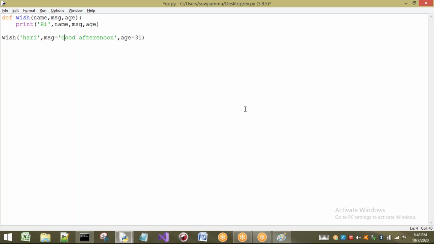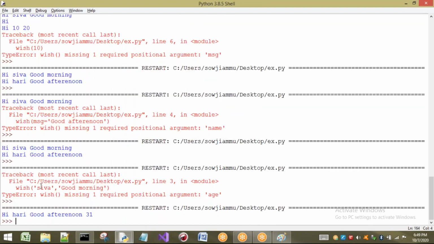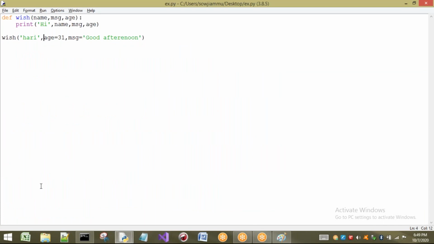That means before the keyword arguments only positional arguments should be there, so the first goes to name, next it goes to msg, next it goes to age. If you want to modify this, we can modify it here, no problem. We are going to get the correct output only. So this is the point we have to understand.